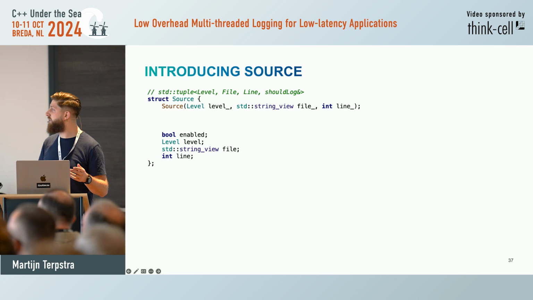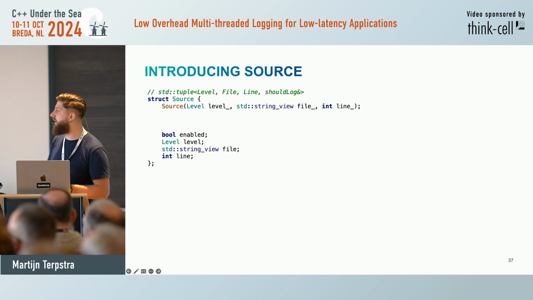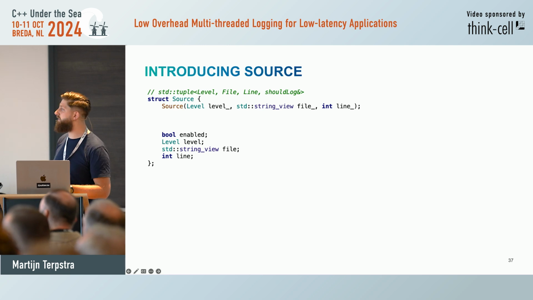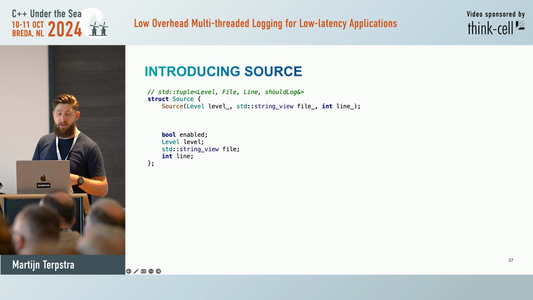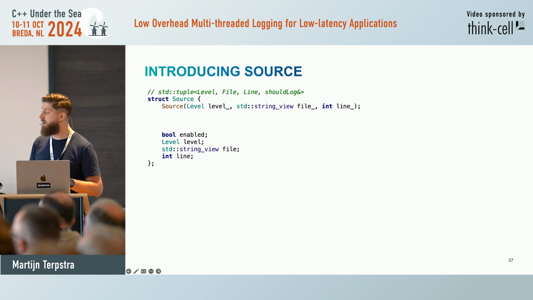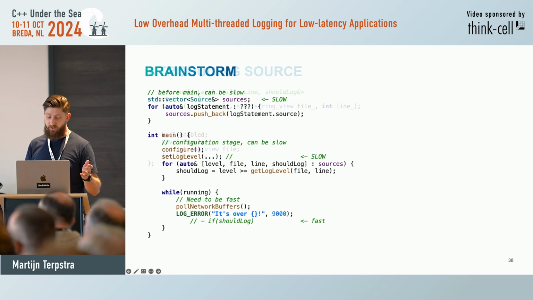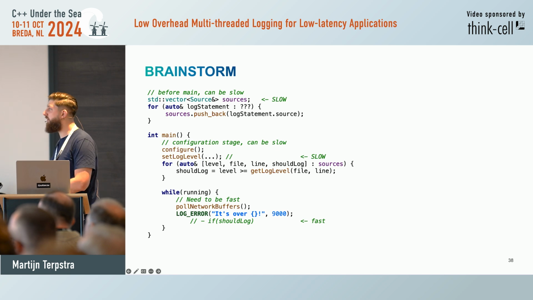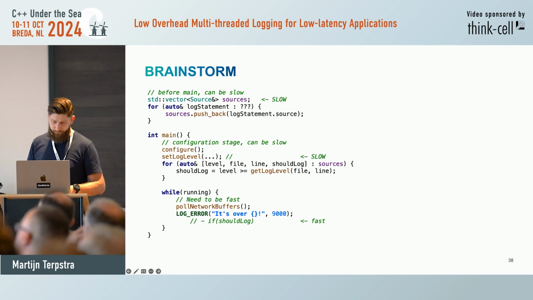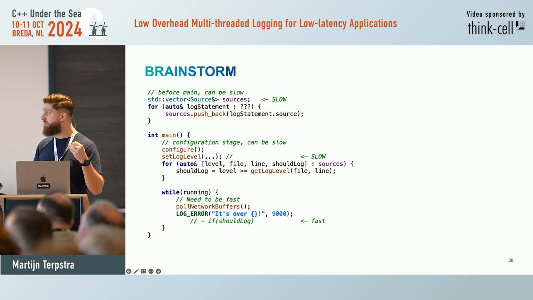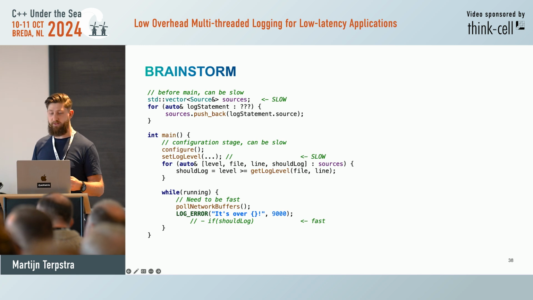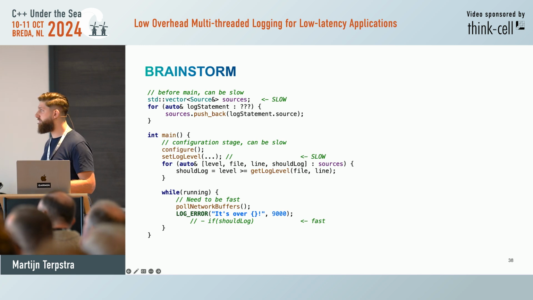So let's formalize this metadata at the top into a type. So we're having source here with a constructor and the three values we need, right? We need the level to compare it against, the file and the line to look up the level we have configured. And this Boolean will be used to check if we're enabled. So let's insert it into our brainstorm. We have now a vector of source references. So we still need this for loop to give us these sources before main. How can we do this?